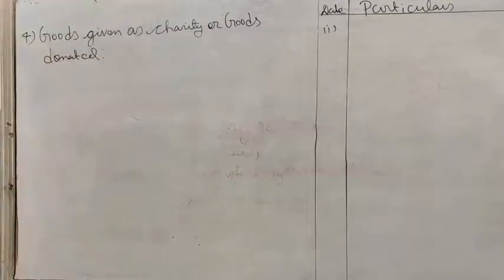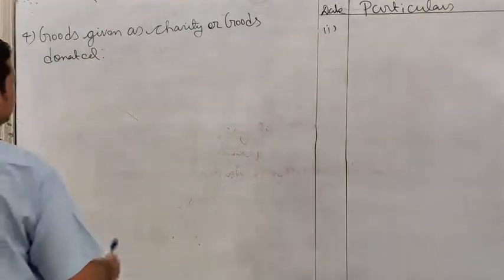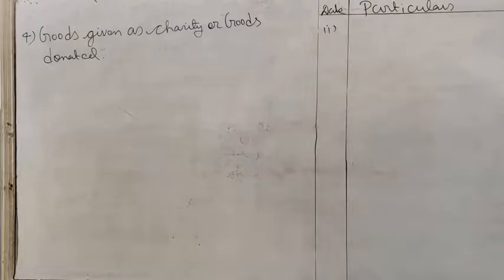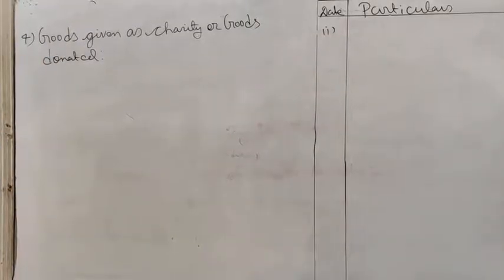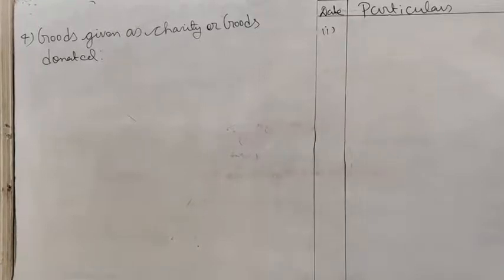So whenever you provide goods as charity, the amount of purchases is reduced. Clear? With the value of the goods given as charity or donation, the purchases are reduced because the goods are not meant to be sold. So the following journal entry is passed.